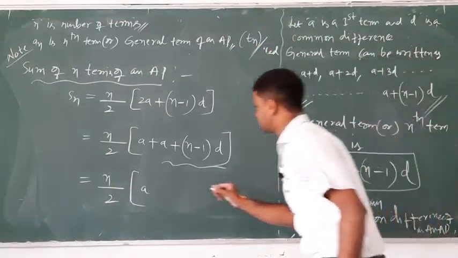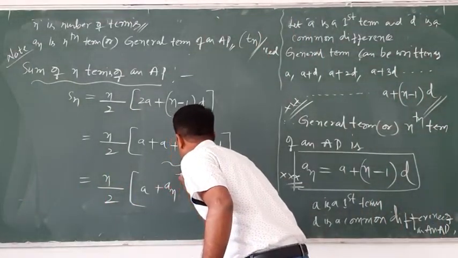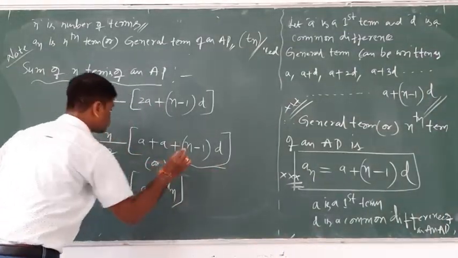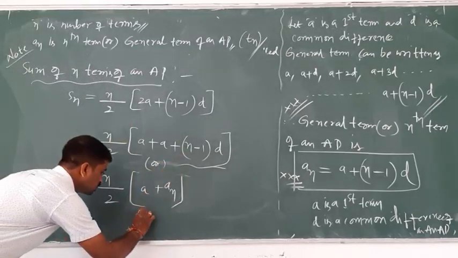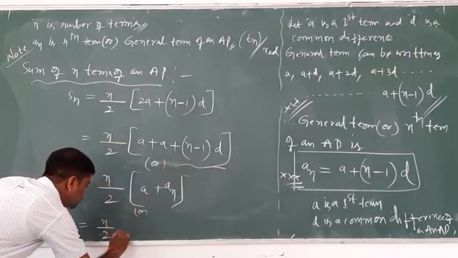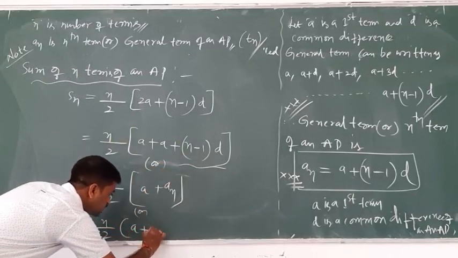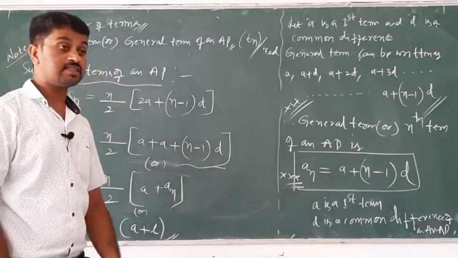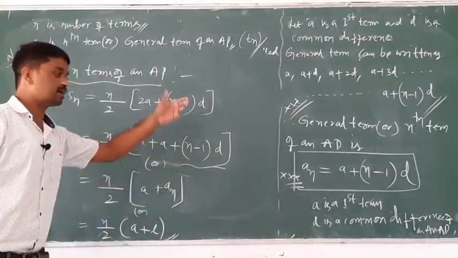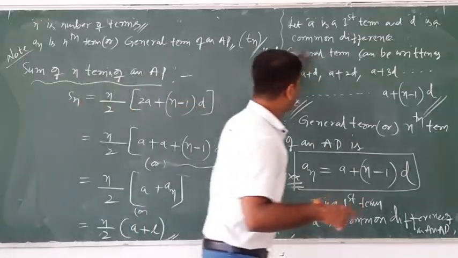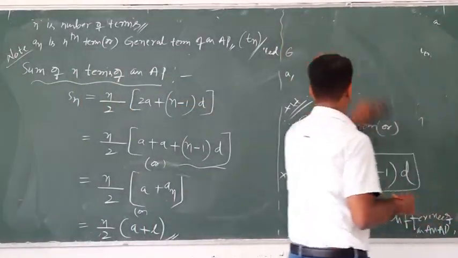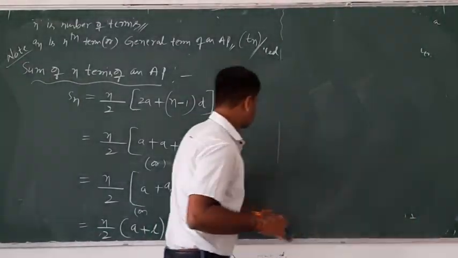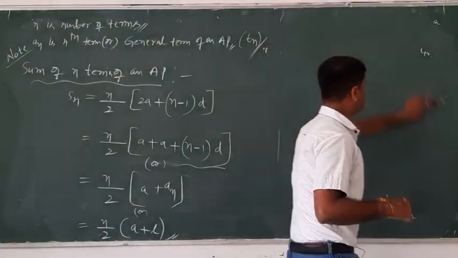Therefore a plus an. So it is also nothing but n by 2 into a plus L, right? L is the last term, and an is the general term or nth term of an AP. Where a, an, L and d is the common difference of an AP. L is the last term of an AP, an is the nth term of an AP, n is the number of terms of an AP.